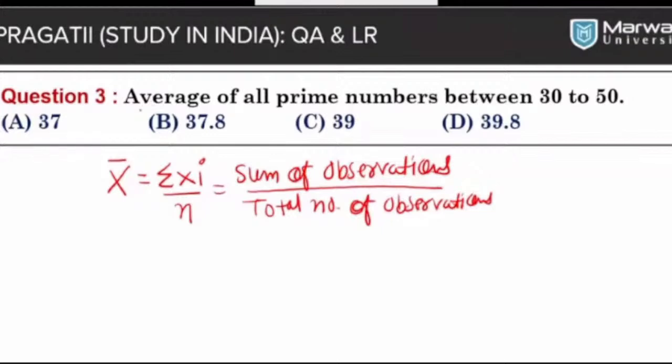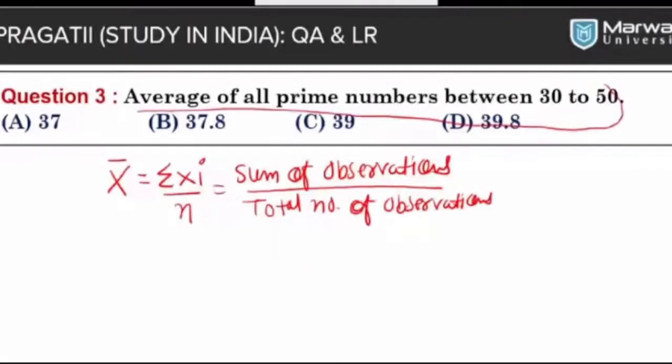Now let's read the question. The question is the average of all prime numbers between 30 and 50. What do we want to find here? We want to find the average, but for prime numbers between 30 and 50. So first we have to understand which number is called a prime number. Those numbers are called prime numbers which have exactly two factors, the number itself and 1. Am I right? All right.